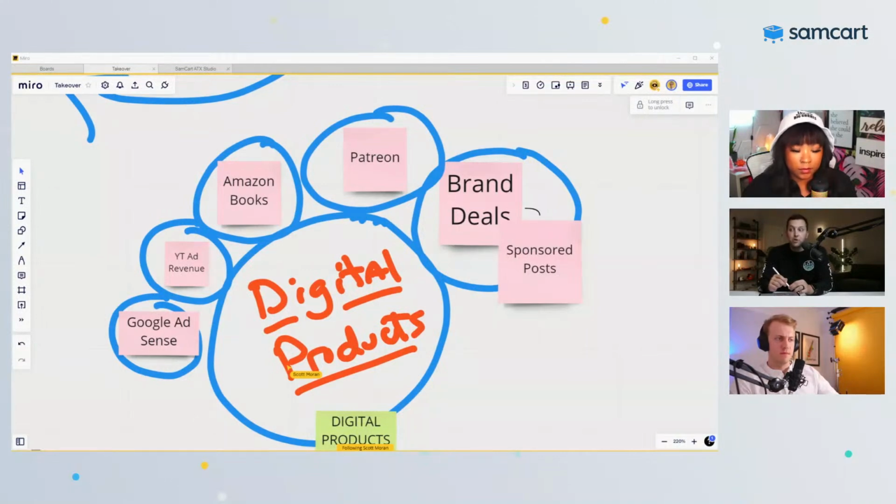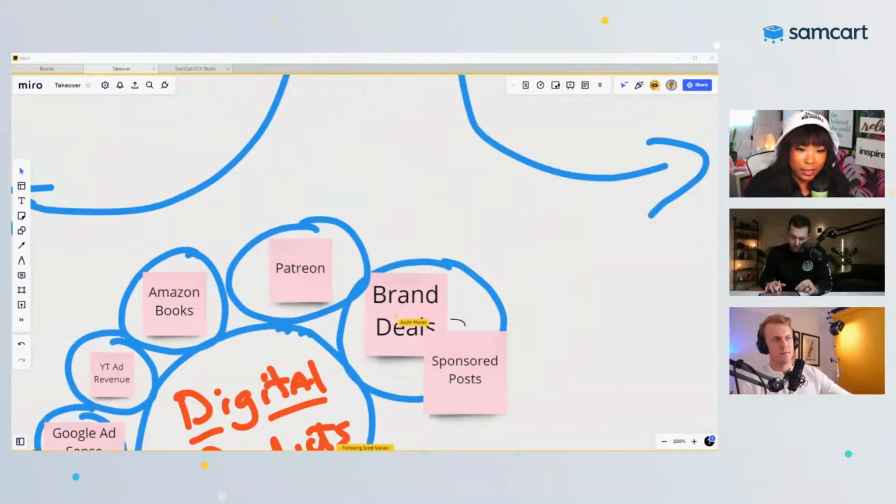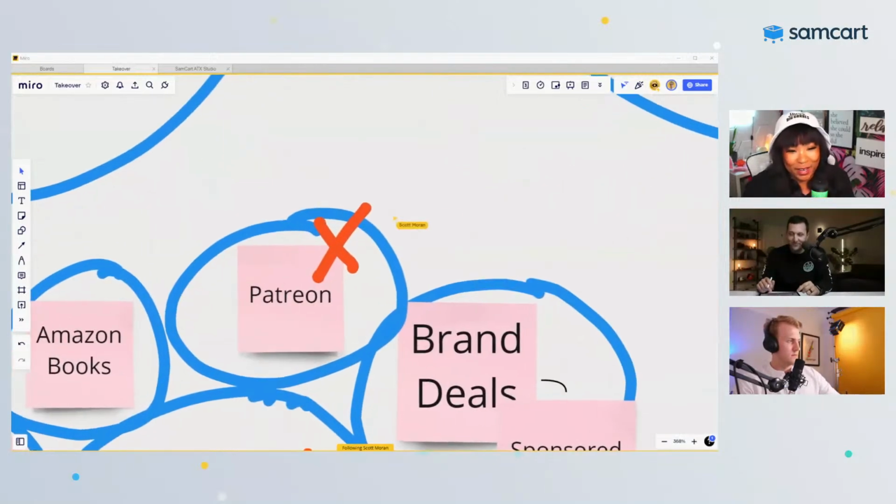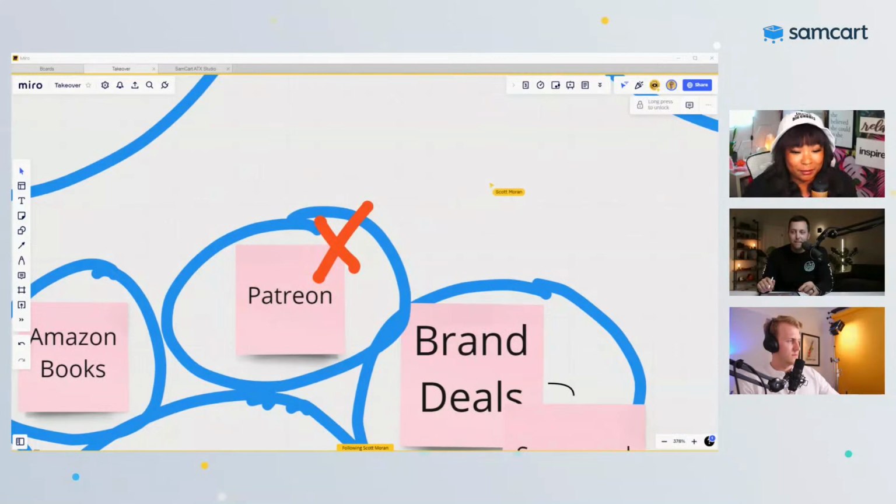But at the end of the day, there was really nowhere for you to go spend your money and support Mila. Right, right. Unless it's immediately going for the journal or joining the membership, which is cool and kind of plays upon what Jordan said a couple weeks ago about access. But sometimes people just want something quick in their hands, tangible, that they can do right now. And a digital product is the fastest way to do that. I don't have to wait for Amazon, even though they are fast. I can get it right there in my email box and I'm good to go.